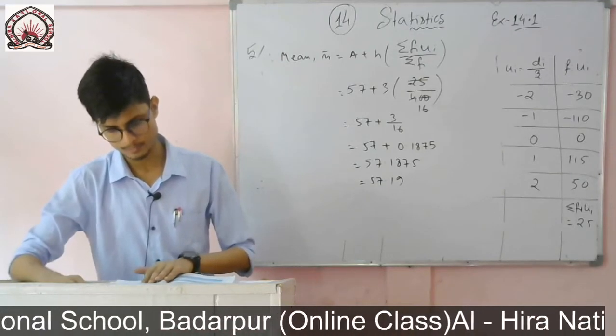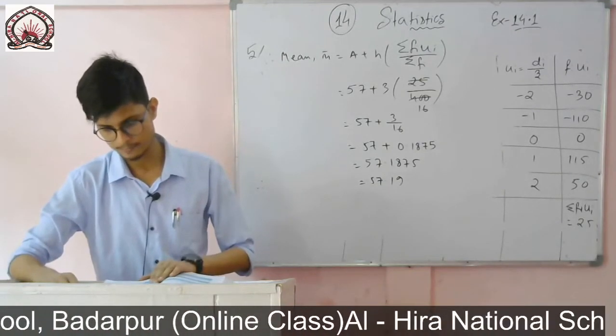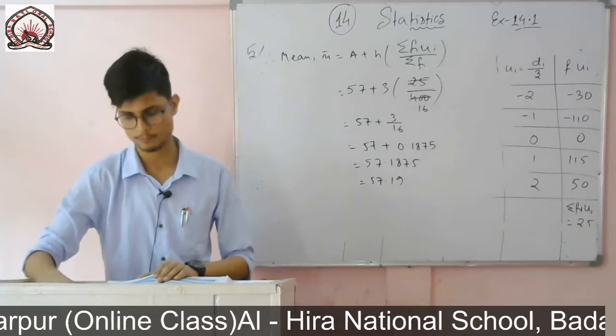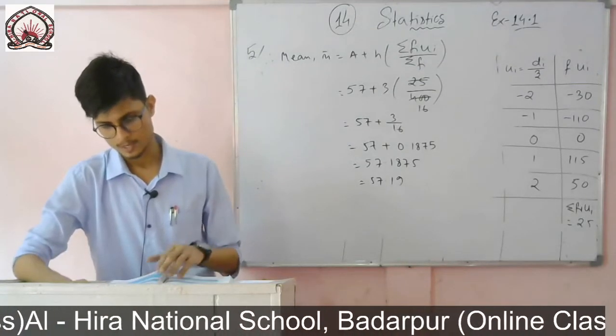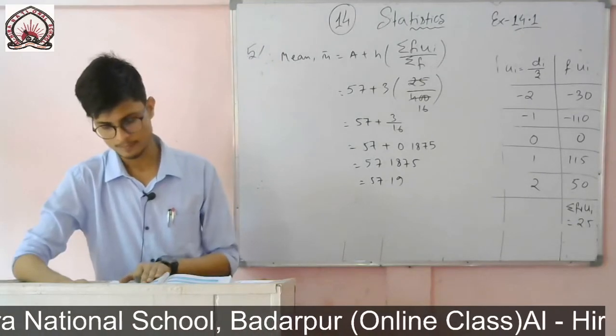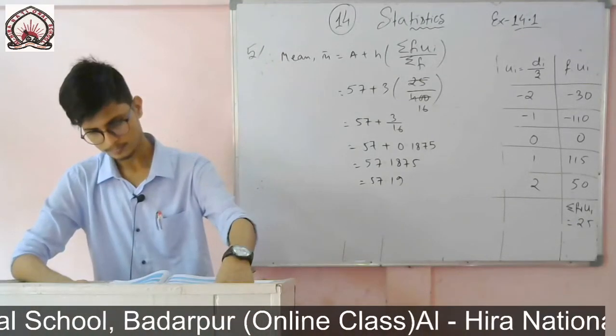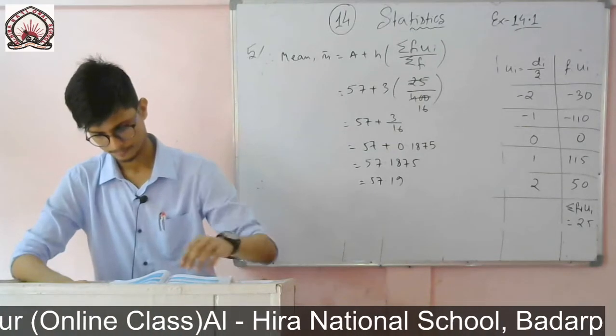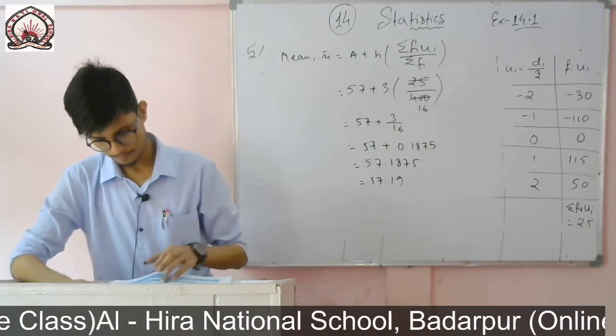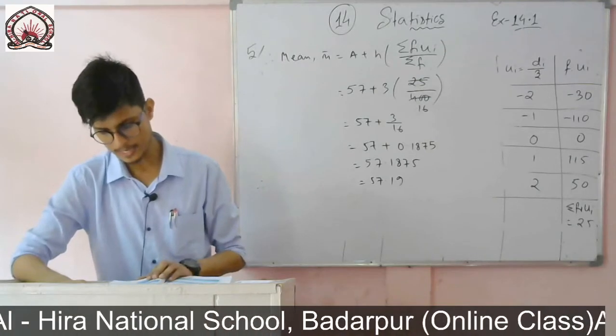So now question number 6. The table below shows the daily expenditure on food of 25 households in a locality. The expenditure is given, and the number of houses is given. The question is to find the mean daily expenditure on food.